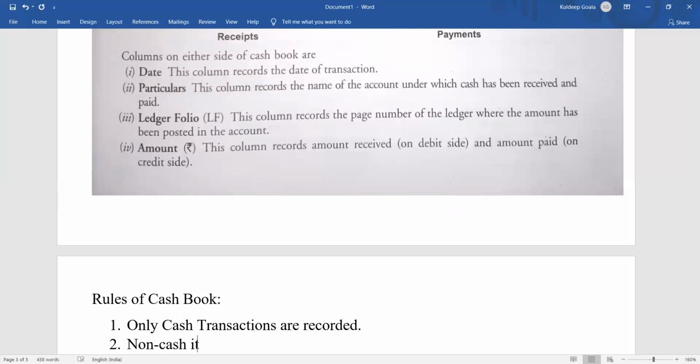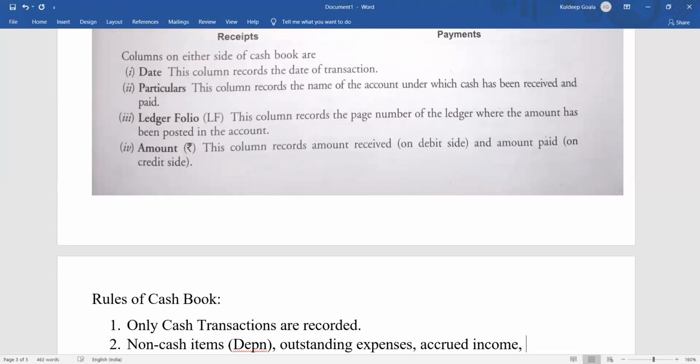Non-cash items like depreciation, or outstanding items, any outstanding salary, outstanding wages, any outstanding expenses, or accrued income, any income that was supposed to be received, like accrued commission. You are supposed to receive but you did not receive. That means there is no cash transaction.